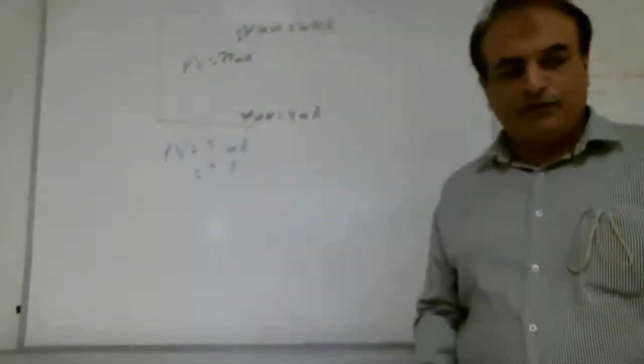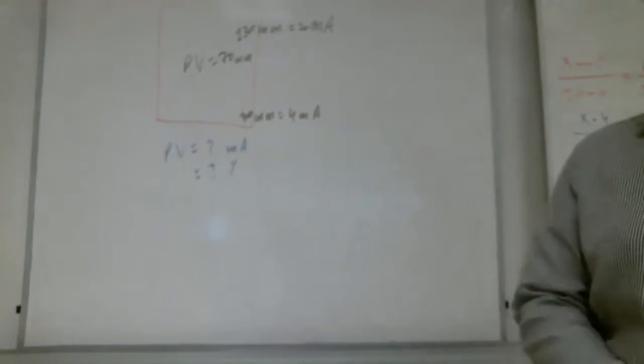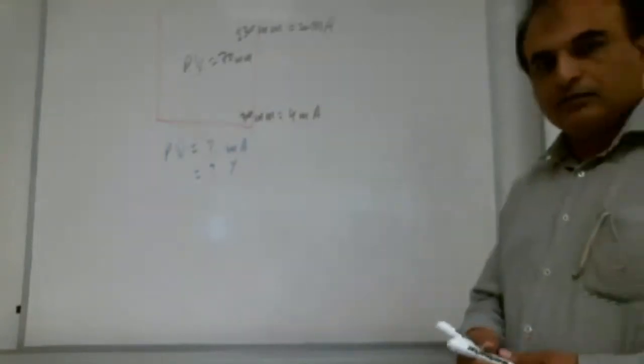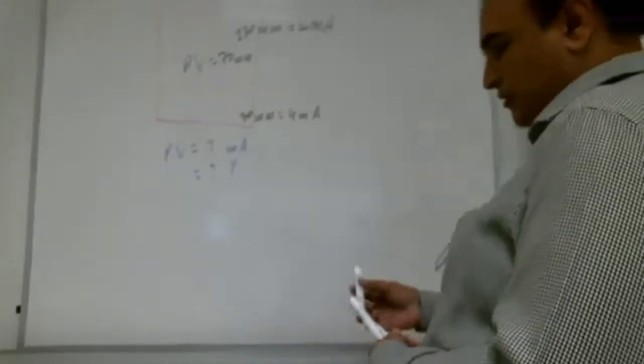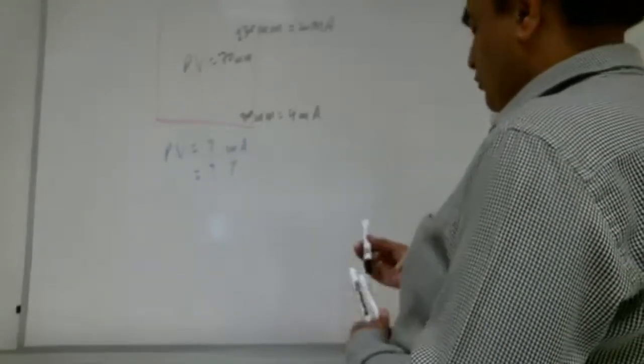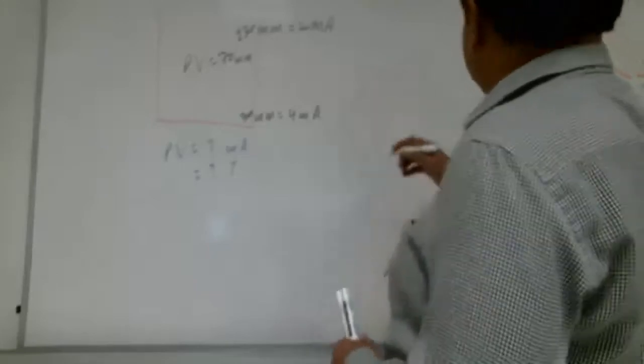Both PV we need to find. Shabab with me? That's good. Lot of brothers are replying yes. Okay, Shabab, what is the procedure? We always draw the two lines. How do we draw the two lines? Like this.